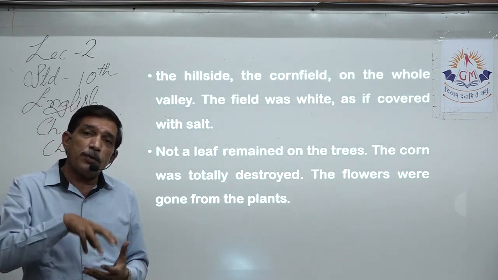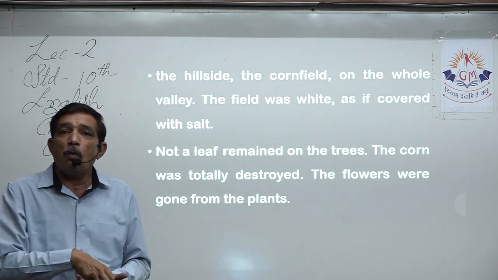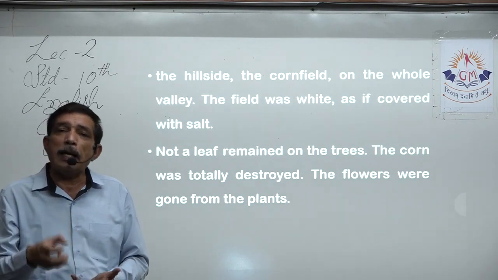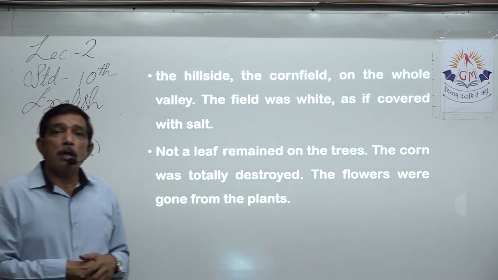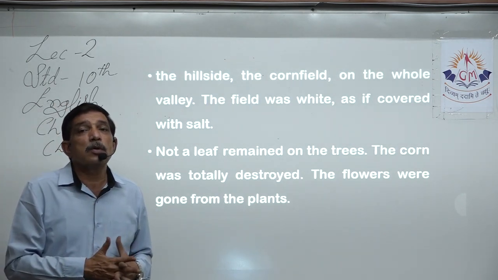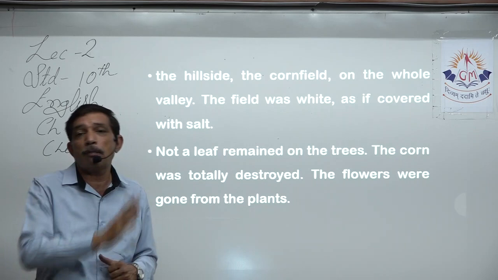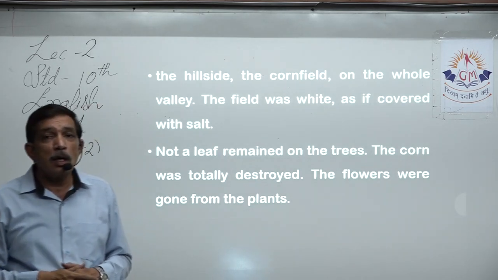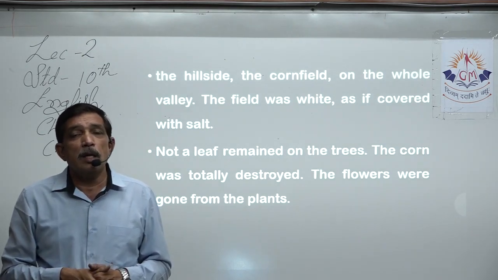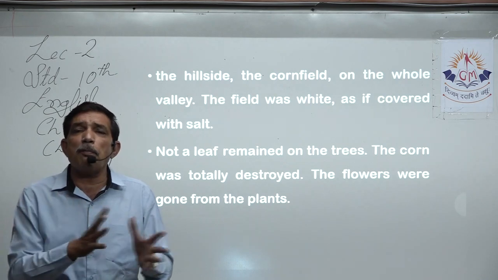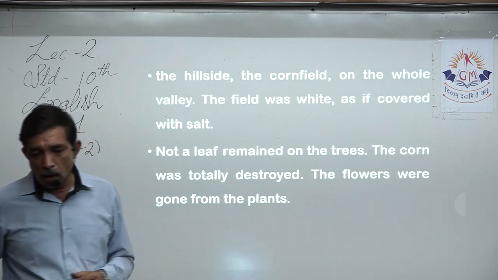Now, even if the hail slowly melts, that icy cold water is going to enter the soil, and that icy cold water for tender or very delicate roots is going to be harmful. Yes, because that same cold water is taken by the roots and given in the stem to the flowers and fruits and different parts of the plant, which is not good for the plant, right? So in this way, it is total destruction. Lots of comparison has been done in this paragraph. This paragraph is quite important.